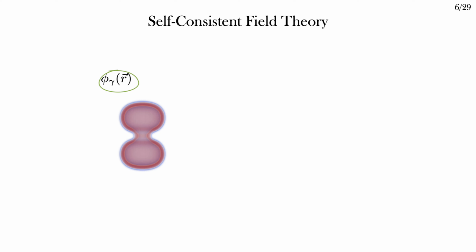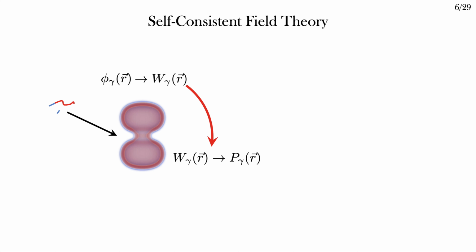Really, I should have written a set of phis giving the concentration of each molecular species, hence the gamma subscript. I then calculate a potential field, W, which is felt by the test molecules in this configuration. I can then calculate a probability distribution over polymer configurations. I've used P as a shorthand for just calculating probabilities in polymer statistics, but this notation is a bit ad hoc.